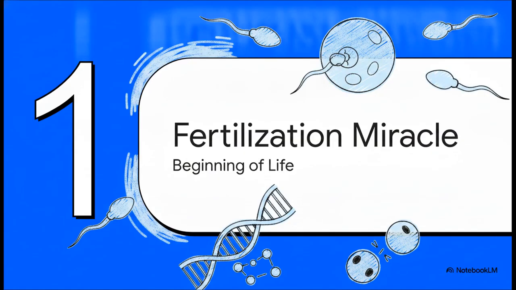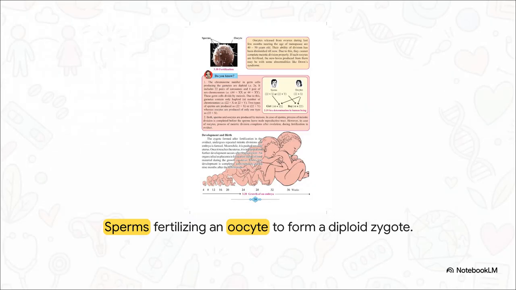Section 1. The miracle of fertilization. Let's dive right into this beautiful biological process. You see, when the sperms fertilize an oocyte in the oviduct, they fuse together to form a diploid zygote. Now, what's very crucial to understand from a medical perspective is the age factor. Oocytes released by women who are nearing menopause have a diminished ability to divide. Because of this, the meiotic division might not complete properly. This means if these older oocytes are fertilized, the newborns could unfortunately face chromosomal abnormalities, like Down syndrome, for instance.